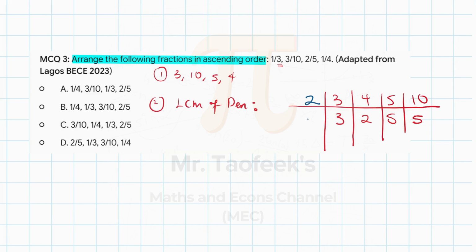Again, another lowest prime number that can divide all of this is 2. What any of this number is 2. So that gives us 3, 1, 5, and then 5. Then the next one is 3. 3 is the next lowest, smallest prime number that can divide any of these numbers.